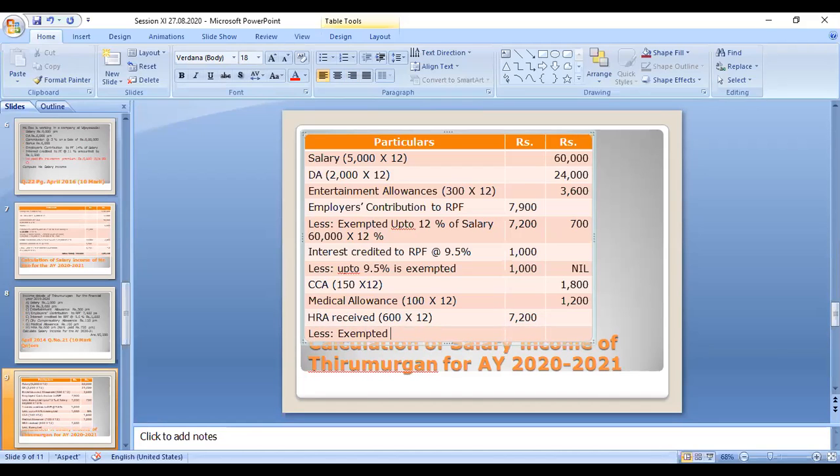That exempted amount is the least of the following. You have to calculate three amounts, and the least amount is exempted. First one is actual HRA received, the amount given in the question.